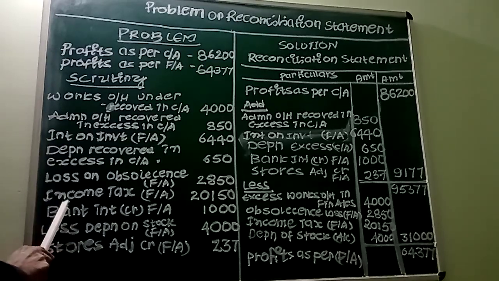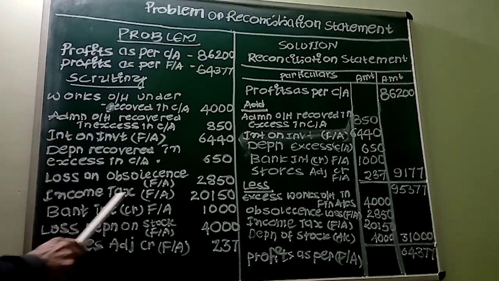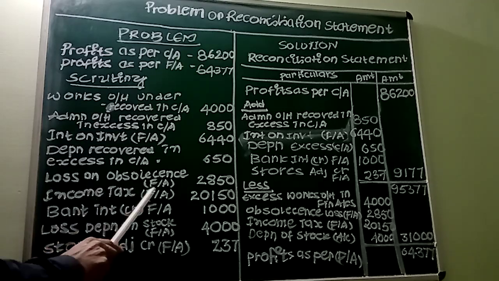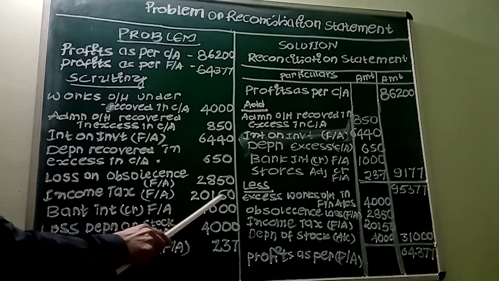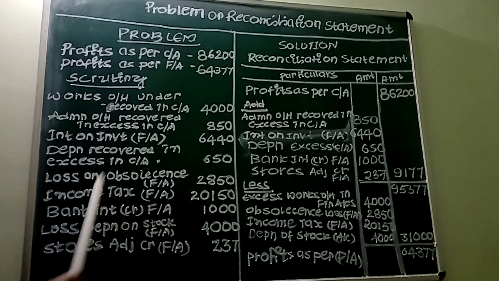Right. Income tax, it is charged only in financial accounting. Income tax will not find a place in cost accounting because it is purely a financial item which appears only in financial accounting. So income tax is charged in financial accounting 20,150, this will definitely reduce the profit in financial accounting, so it must be deducted.